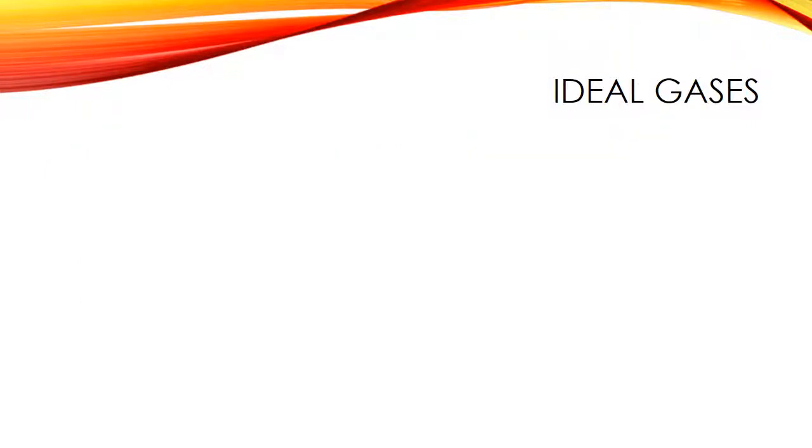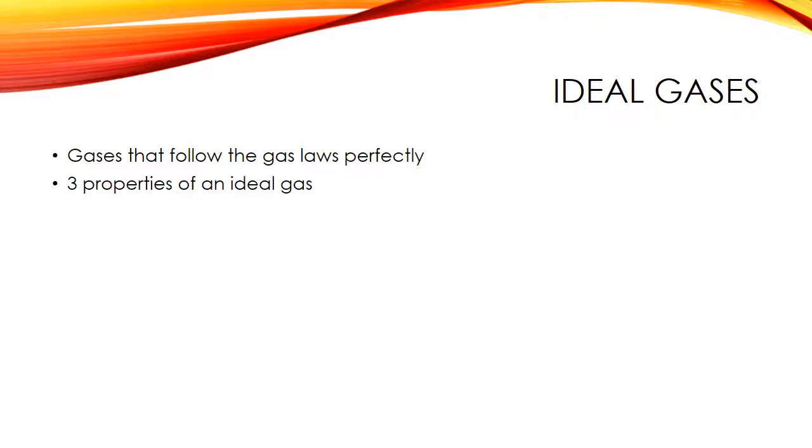So what is an ideal gas, or what are ideal gases? Well, simply, ideal gases are gases that follow the gas laws perfectly. So those laws that we've looked at, Charles's law, Boyle's law, Gay-Lussac's law, those relationships, pressure and volume being inversely proportional, temperature being directly proportional to pressure and volume, and then there's also a gas law called the ideal gas law, which we'll hit up here shortly. Those gases that follow those relationships perfectly, those are ideal gases.